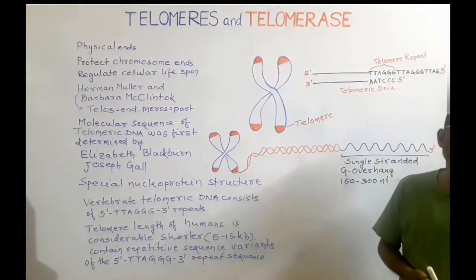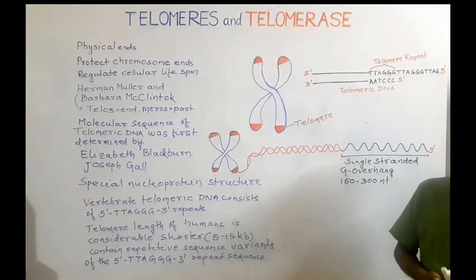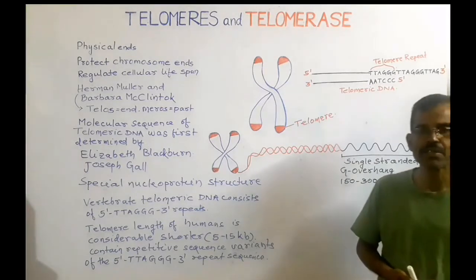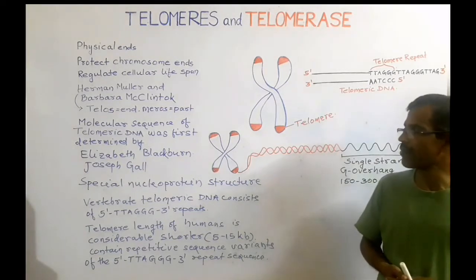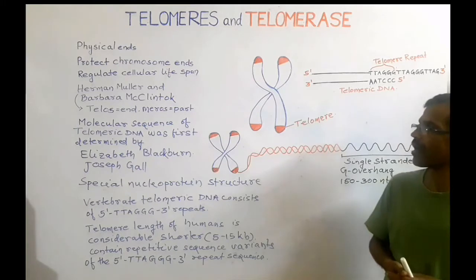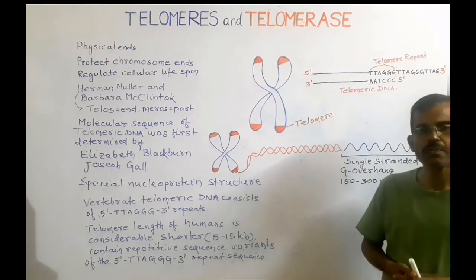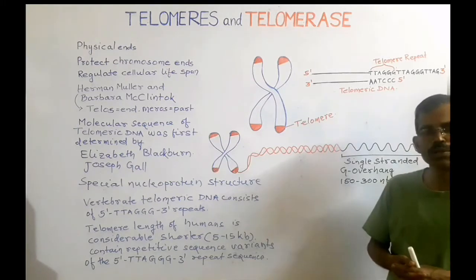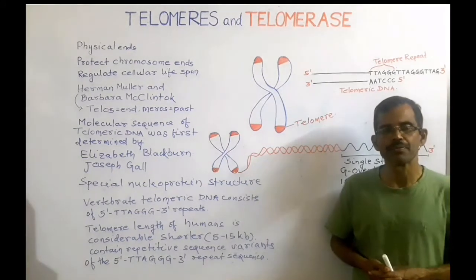And the molecular sequence of telomeric DNA was first determined by Elizabeth Blackburn and Joseph Gall. The term telomere was introduced by Hermann Muller.